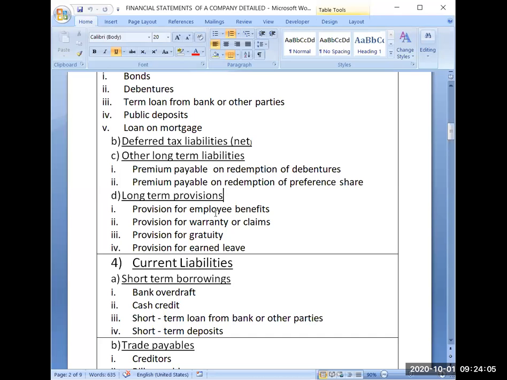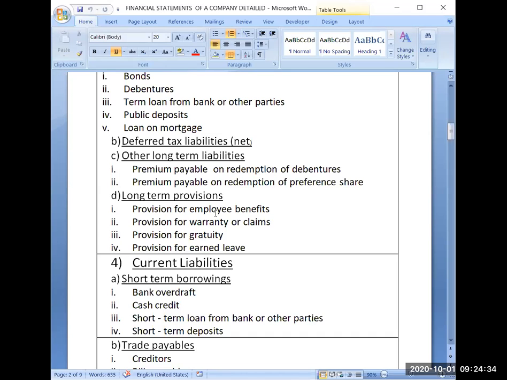So when you are promising your customers that we will replace your product or replace the part if any defect is there, obviously some percentage will be there, and for that percentage you have created this provision for warranty or claims. So that's why it is a long-term provision also, because you have given a 2 year warranty, that's why it will be a long-term provision.